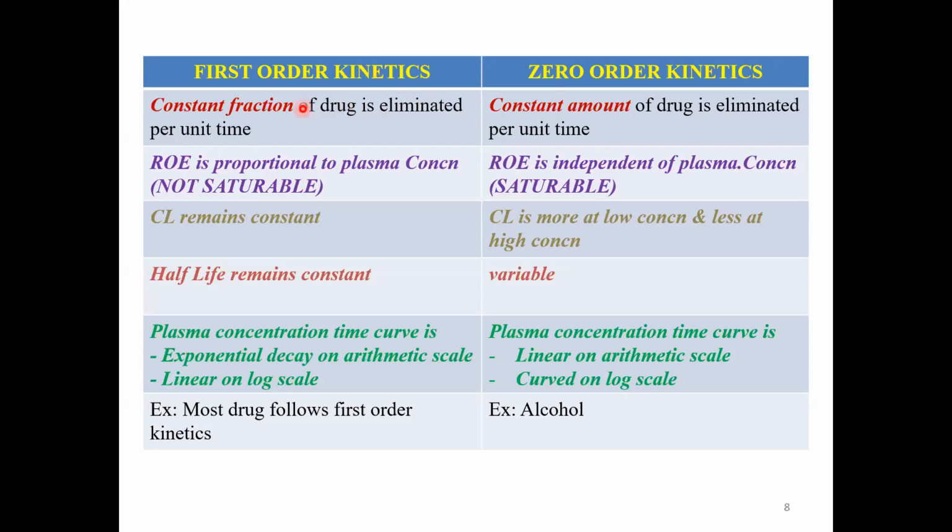What happens with first order kinetics and zero order kinetics? In first order kinetics, a constant fraction of a drug is eliminated per unit time. So the fraction, or percentage, of a drug is eliminated per unit time. In zero order kinetics, a constant amount of a drug is eliminated per unit time. You can remember first order as F, that is fraction. Let us try to understand this concept with the help of this chart.